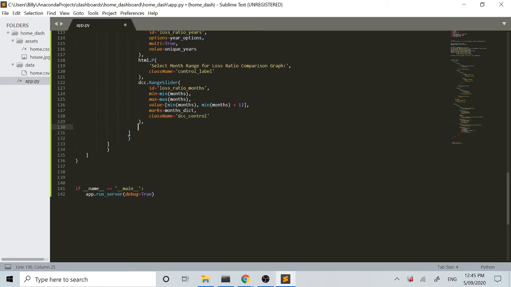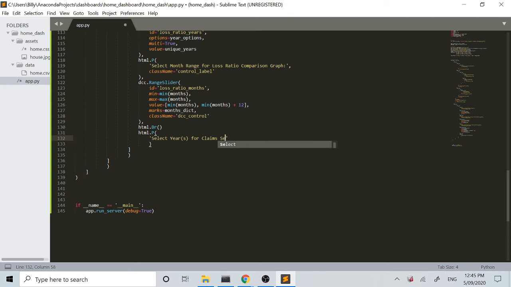We'll now put in down here another break to give us some space here, and we'll continue on, and we'll go html.p again, and in here we'll go select years for claims severity distribution graph.